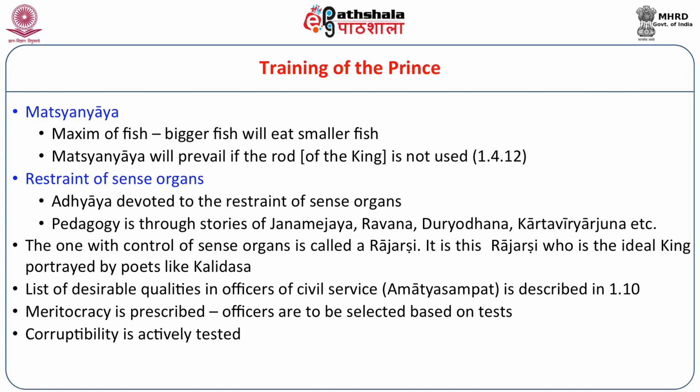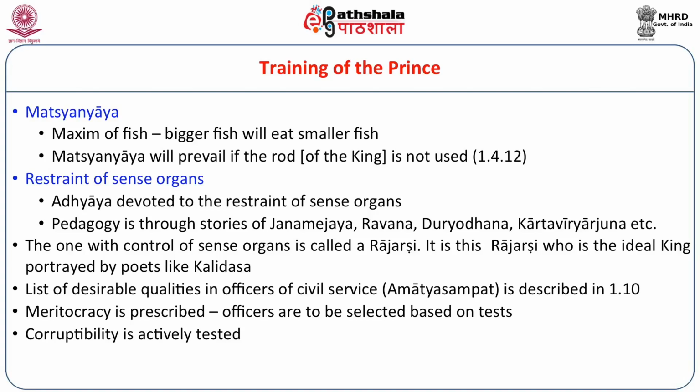This was there in a text which is 2500 years old. The pedagogy of Arthaśāstra is through stories. There are various stories told because a dry, boring, theoretical manual would be very boring. So the princes are told stories of Janmejaya, Ravana, Duryodhana, Kartavirya, Arjuna, etc. Through these stories, the principles of Dandaniti or Arthaśāstra are taught to them.